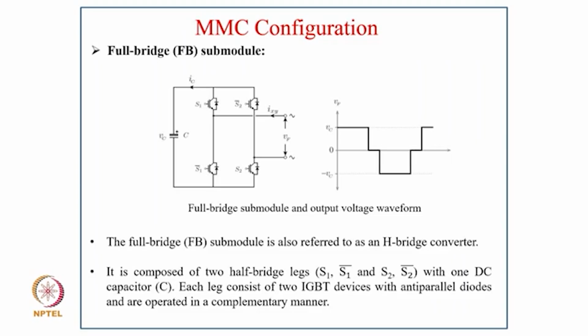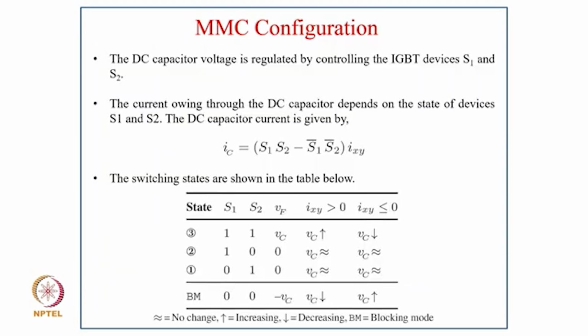Now the other configuration is the full bridge submodule. You can clearly see the submodule is just like an H-bridge, and you get a very interesting 3-level waveform in the output as VF, which is shown in the figure. The full bridge submodule is also referred to as an H-bridge converter, and it is composed of two half bridges, S1 and S1 bar and S2 and S2 bar, with one capacitor C. Each leg consists of two IGBT devices with anti-parallel diodes and they are operated in a complementary manner.